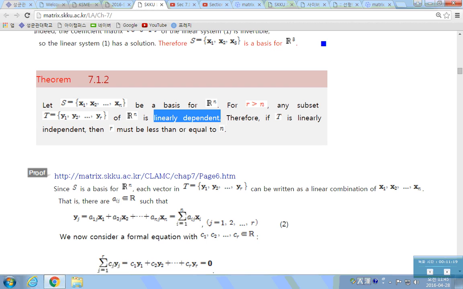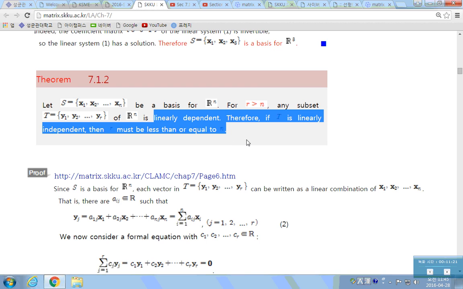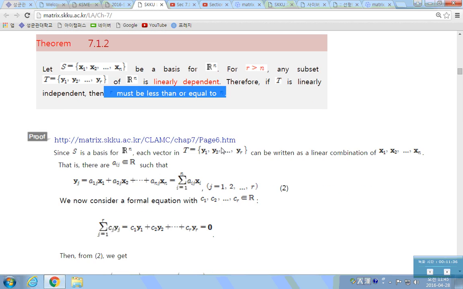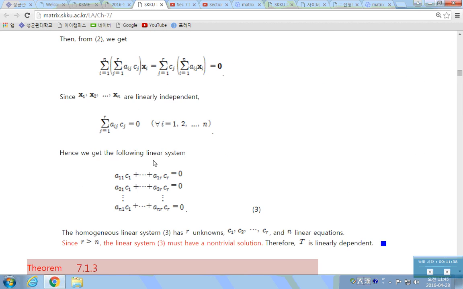So it cannot be a basis. Okay? And also, if T is linearly independent, this is the contrapositive of this statement, then r must be less than or equal to n.